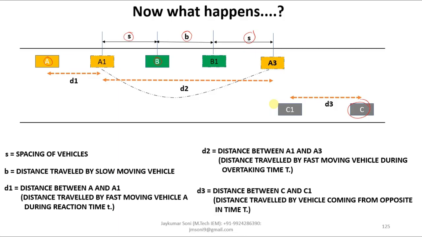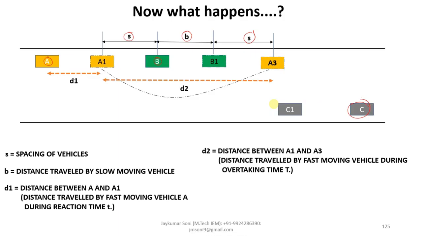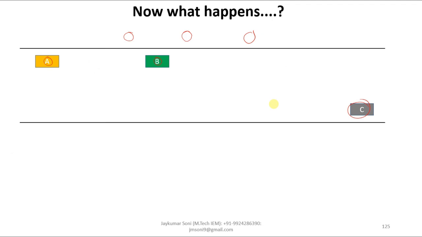So this was the basic phenomenon of overtaking sight distance. Let me explain this concept thoroughly once again, that what actually happens over here. This is a two-way, single lane road, on which A and B are moving in this direction and C is moving in this direction. A has higher speed than B, B has slower speed, so A will think to overtake B, but as both are moving, by the time the driver of A thinks to overtake B, it will cover the distance of A1.